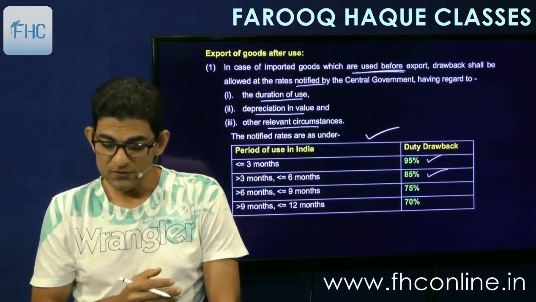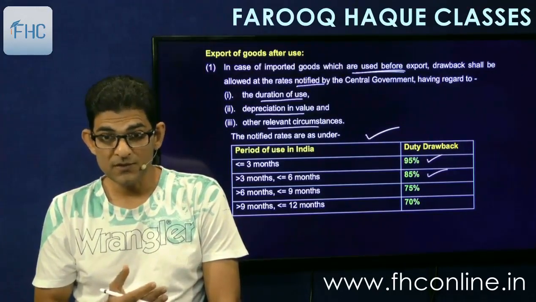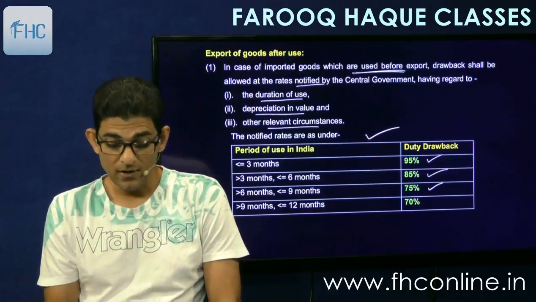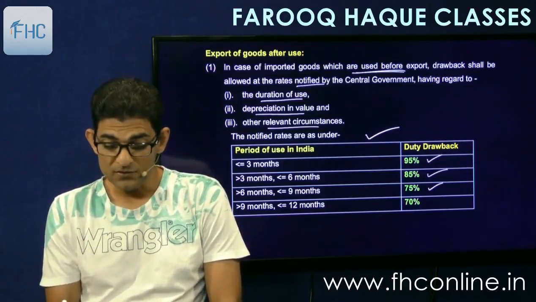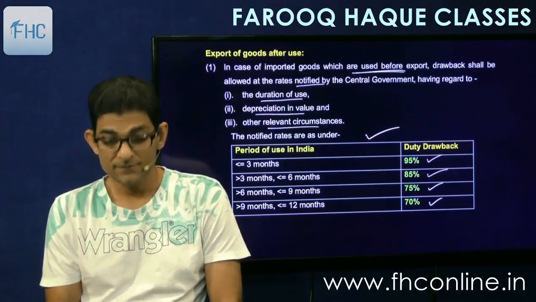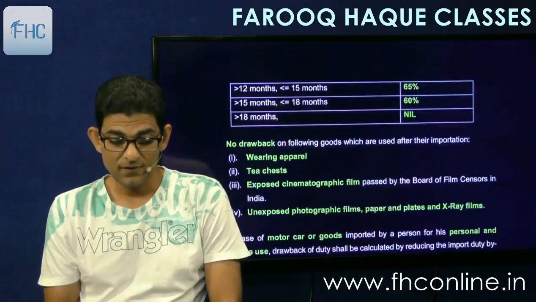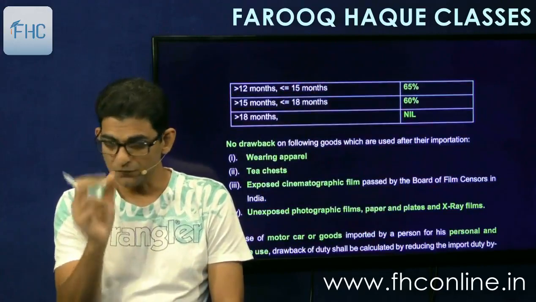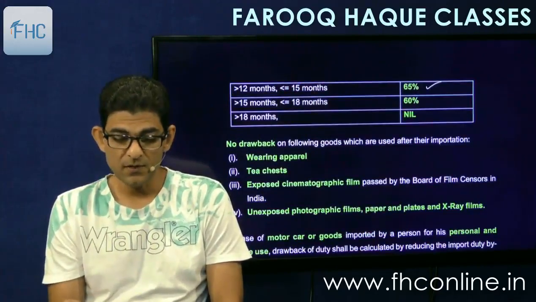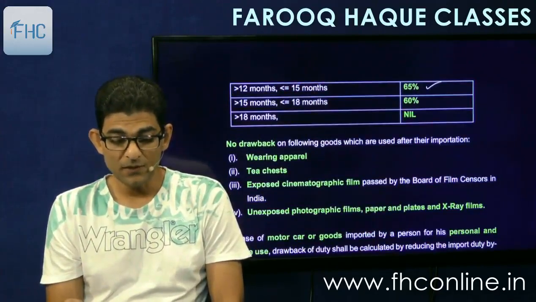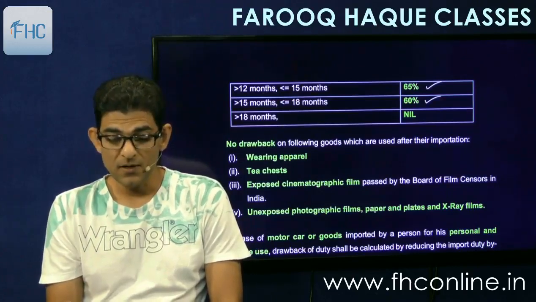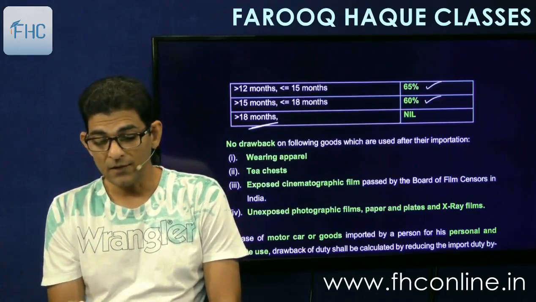So up to 3 months 95%, 3 to 6 months 85%, 6 to 9 months 75%, and 9 to 12 months 70%, 12 to 15 months, so it is every 3 months, every quarter of use, 65%, 15 to 18 months 60%, and above 18 months nil.